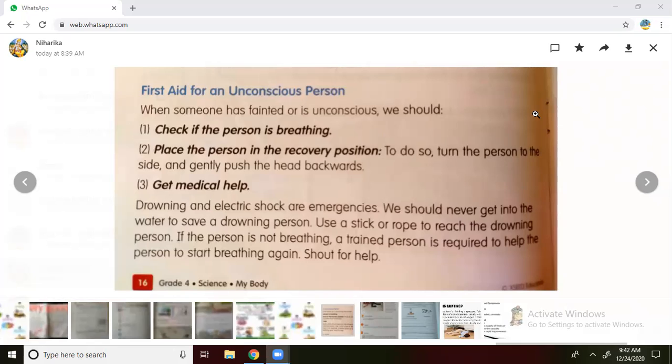Actually, in place of the second point once again, a trained person is required to help the person to start breathing again. First we should use the breath by mouth, mouth to mouth. If we send breath from our mouth into theirs, they may have a chance to become conscious. But it is impossible, who knows, we are not perfect in that, so we are asking the known person to give the breath. Next image, we are going to look at the next image.